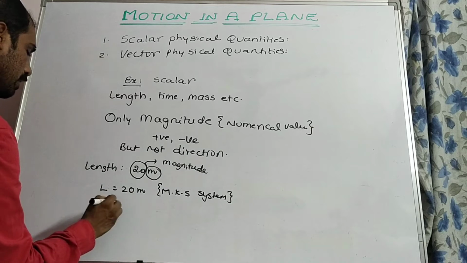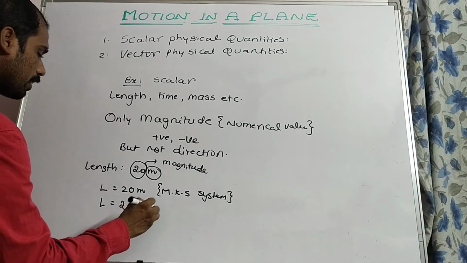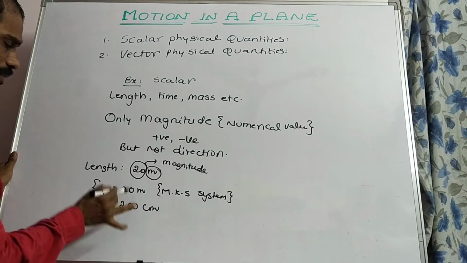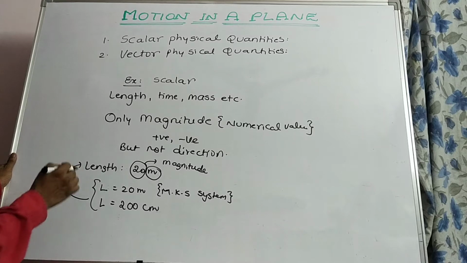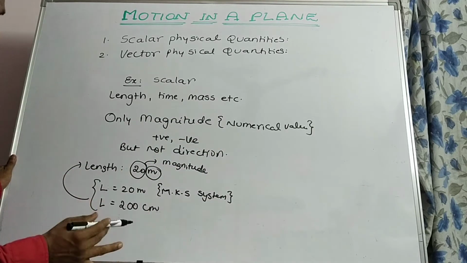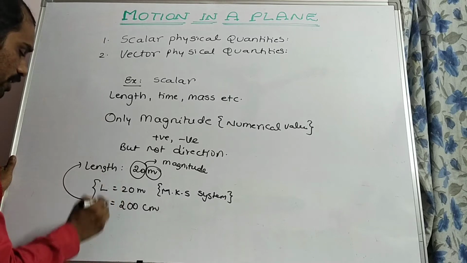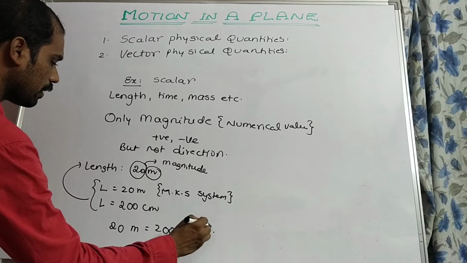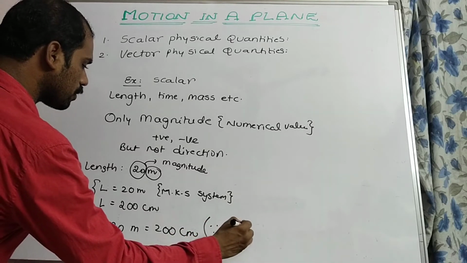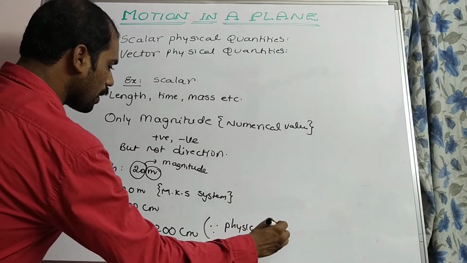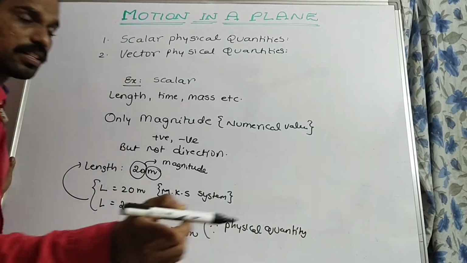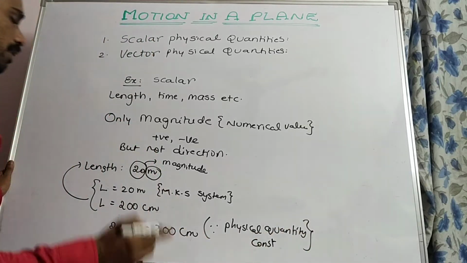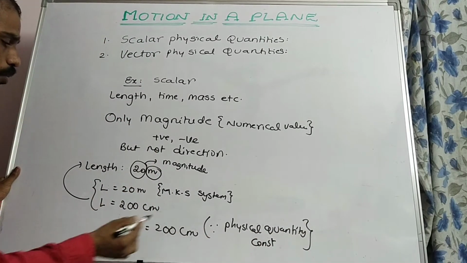Now that can be written as 200 centimeter. These two values belong to the same object's length. Since the physical quantity, that is nothing but length, is constant, 20 meter is equal to 200 centimeter.